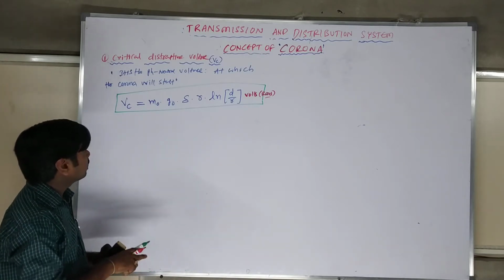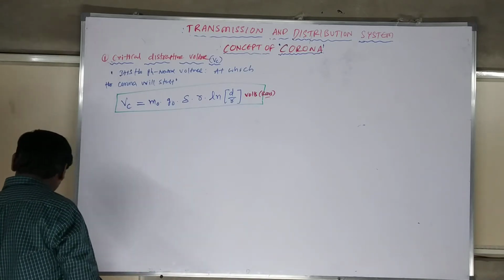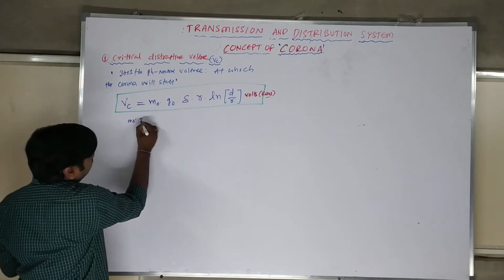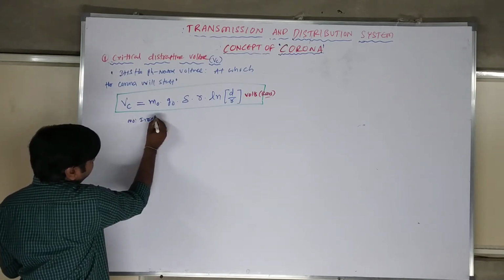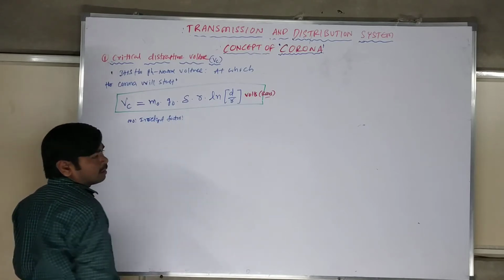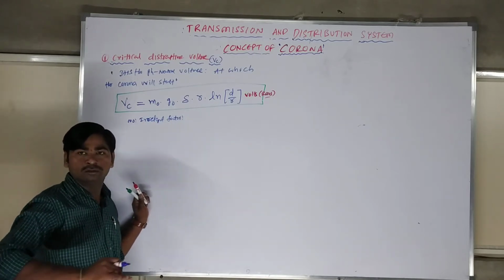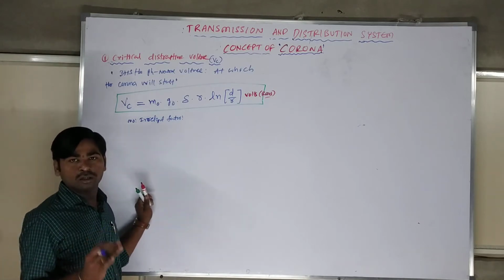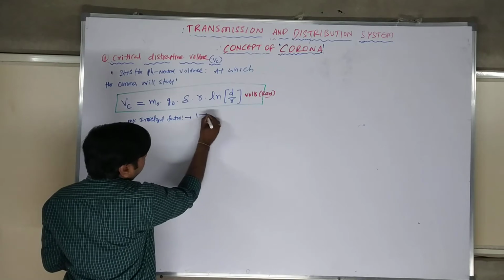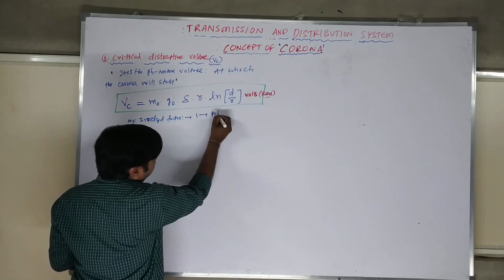For your understanding, M0 is the irregularity factor, which indicates the surface of the conductor. The irregularity factor is 1 for a polished conductor.